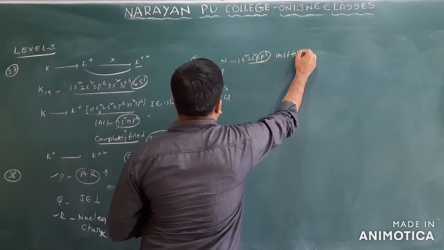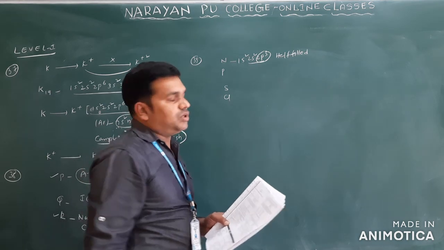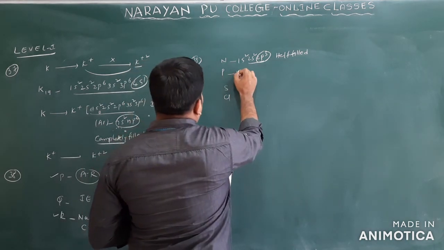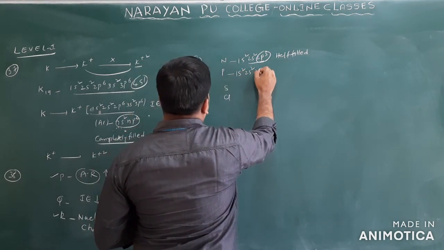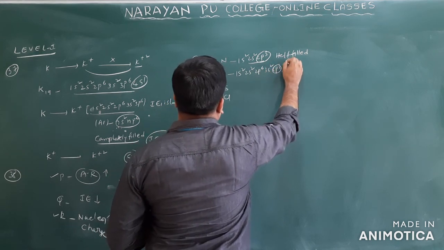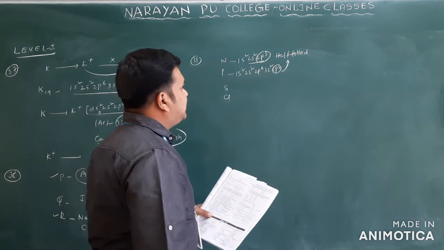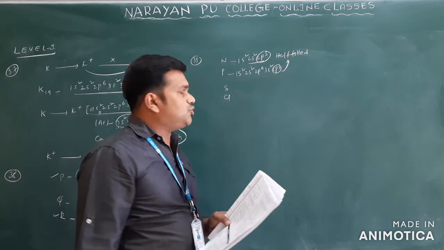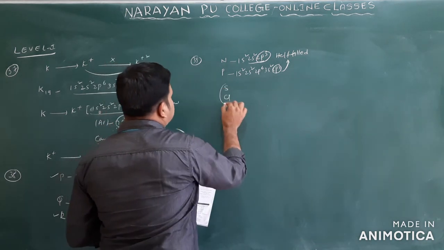So half-filled means what? It requires more energy. Phosphorus, what can we see? 1s2, 2s2, 2p6, 3s2, 3p3. This is also a completely half-filled electronic configuration. It has the highest ionization energy.